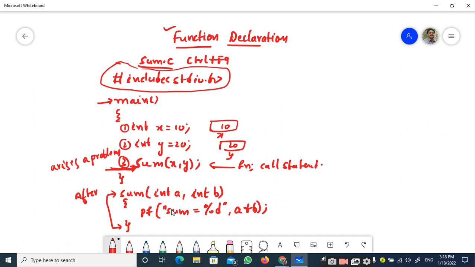In order to rectify that problem, we can make use of the function declaration concept.